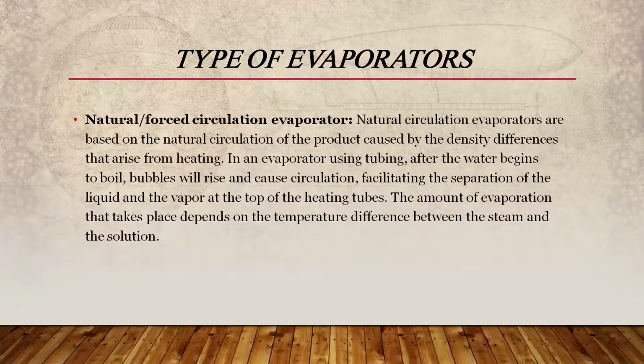Now let us learn about different types of evaporators. First is natural or forced circulation evaporator. Natural circulation evaporators are based on the natural circulation of the product caused by the density difference that arises from heating. In an evaporator using tubing, the amount of evaporation that takes place depends on the temperature difference between the steam and the solution. Problems arise if the tubes are not well immersed in the solution. If this occurs, the system will be dried out and circulation is compromised.